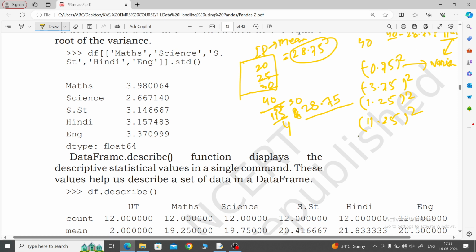Calculate it. After calculation, what will you do? Add it, and then afterwards divide by total size minus 1. Just like total size is 4 now, 4 minus 1 is 3. You divide by 3 here.